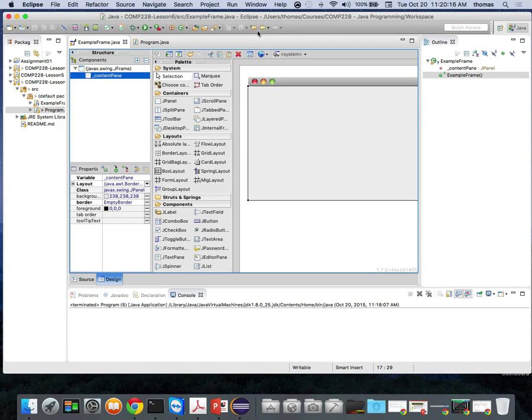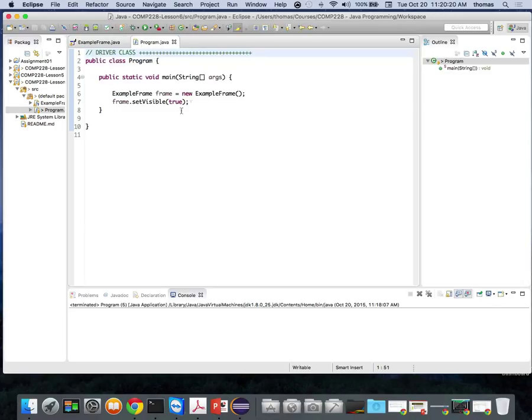Something else we didn't do. In my program.java file, I didn't have any kind of exception handling here. We did have the exception handling piece built in when I created my example frame code.